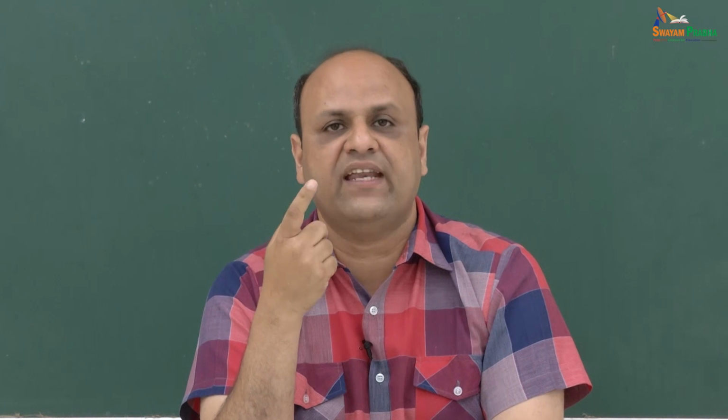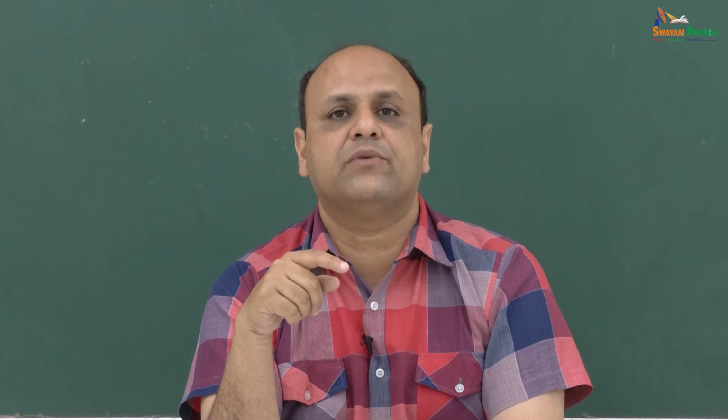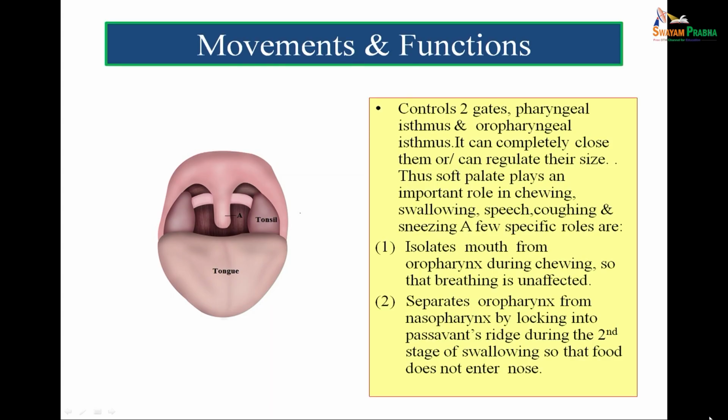Whenever we sneeze, the flow of air is divided equally between the nasopharynx and the mouth in such a manner that not too much pressure is exerted either on the nasopharynx to damage it or on the mouth and its mucosa. And at the same time, when we cough, the soft palate ensures that the sputum passes into the mouth and does not regurgitate into the nasopharynx.